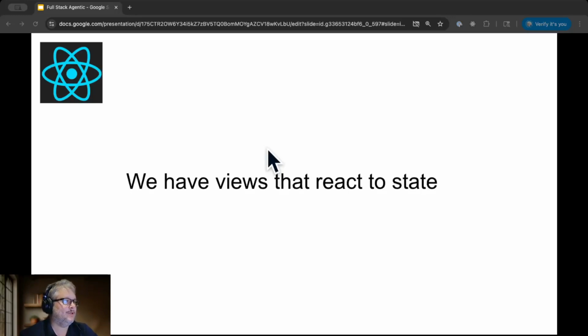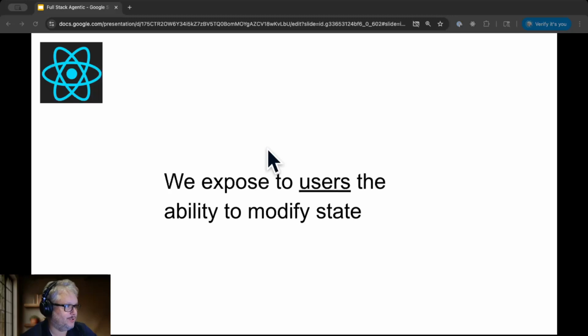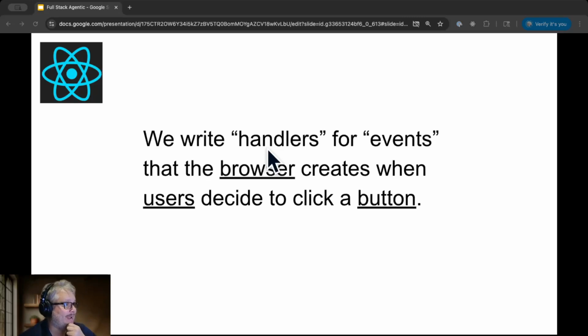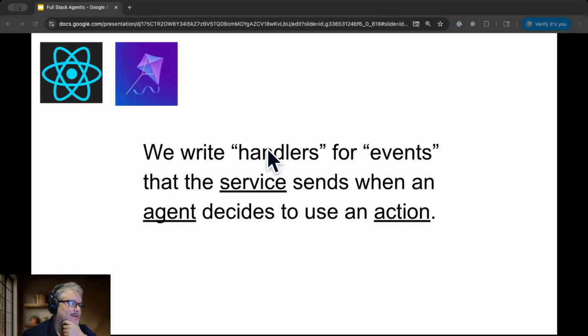All right, so let's draw some parallels to how we enable React to allow users to start confetti with how it allows agents. So again, in React, we have views that react to state. We expose to users the ability to modify state. In CopilotKit, we expose to agents the ability to modify state. In React, we write handlers for events that the browser creates when the user decides to click a button. With Copilot, we write handlers for events that the service sends when an agent decides to use an action.